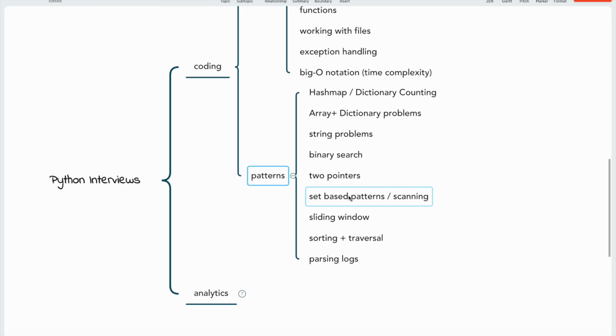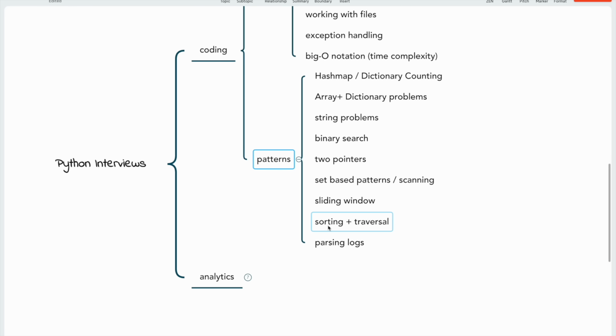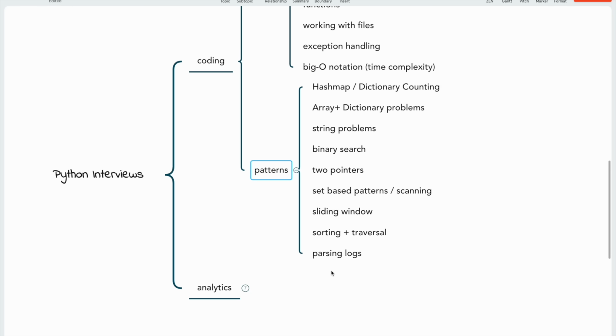Then we have set-based problems, right? Sliding window, sorting, reversal, and then parsing logs. This is specifically for data engineers, right? How to parse logs, how to get some information from the logs. So these are the important topics, right? That we need to solve problems on, right?